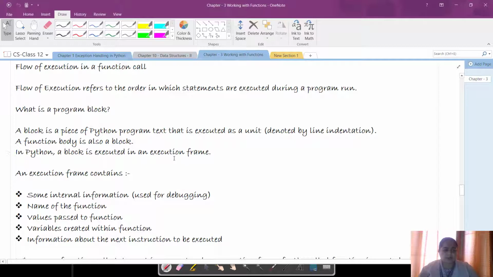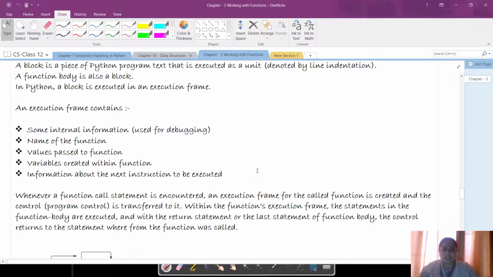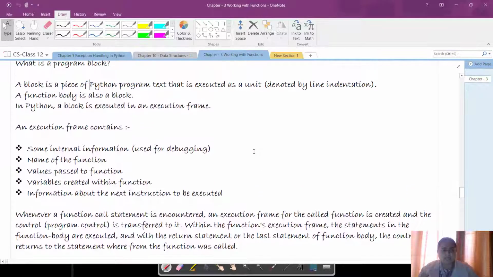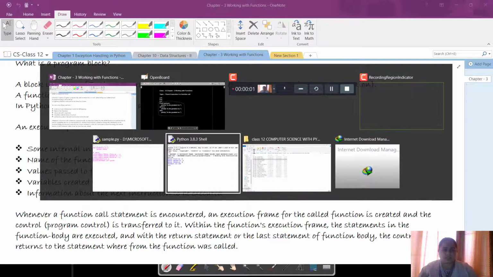In Python, a block is executed in an execution frame. What is an execution frame? It normally contains certain things like some internal information used for correcting a program, name of the function, values passed to the function, variables created within the function, information about the next instruction to be executed. So the execution frame contains all such information.